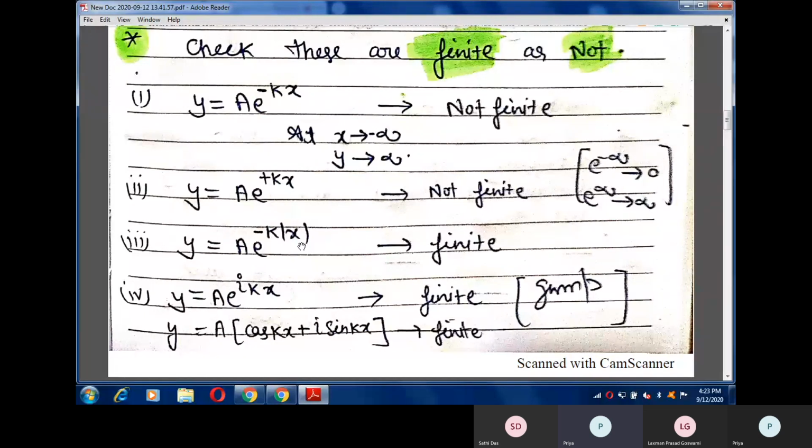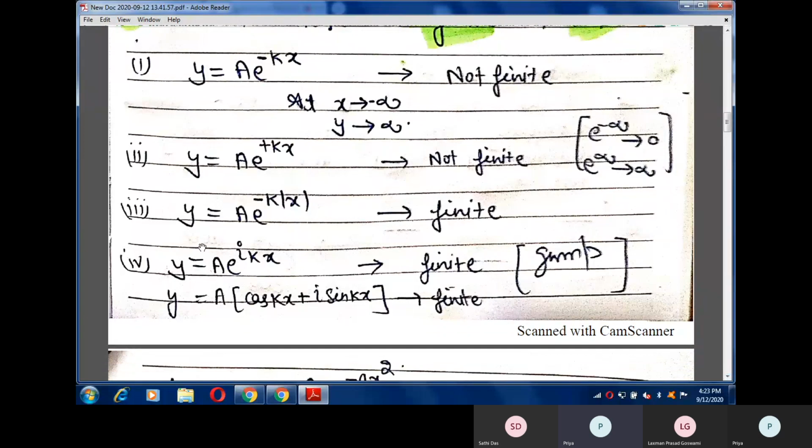So this mathematical function can represent a quantum mechanical wave function, because as x tends to plus infinity or minus infinity, this wave function goes to zero. It means it doesn't blow out and doesn't go to infinity. That means we can accept it as a physically acceptable wave function in quantum mechanics.